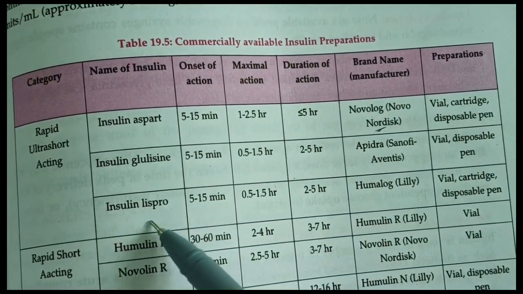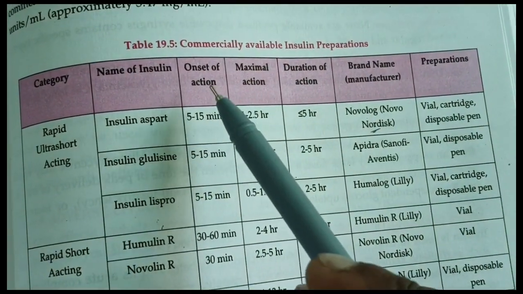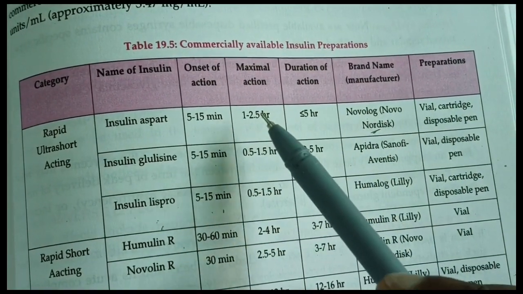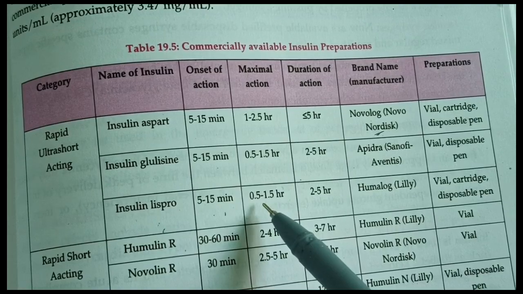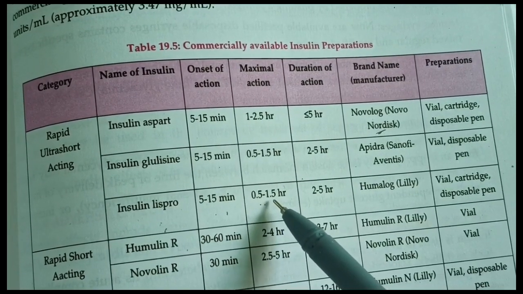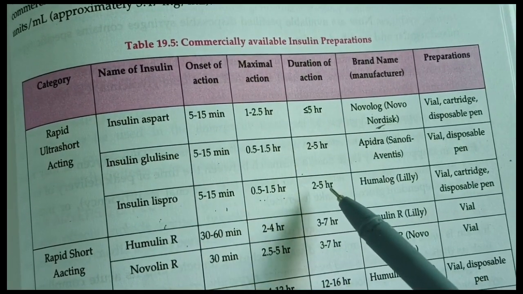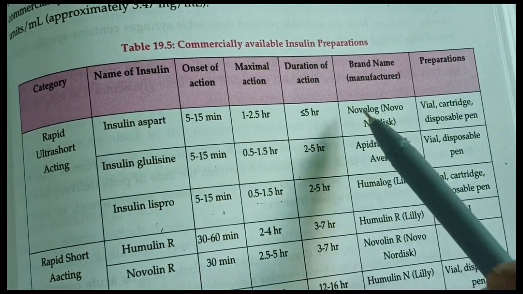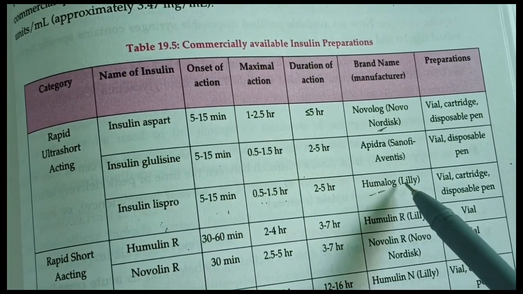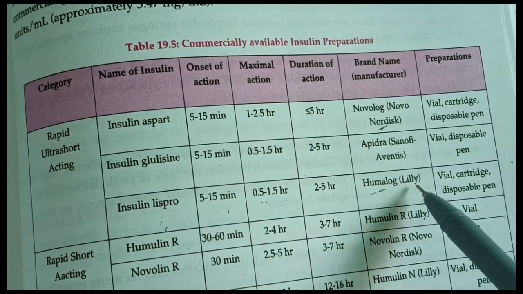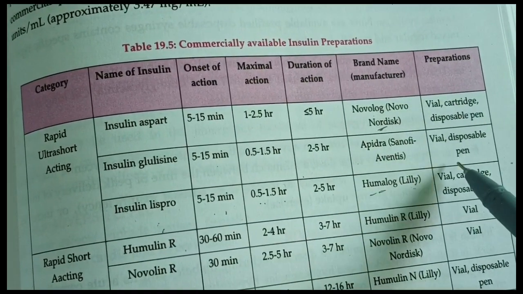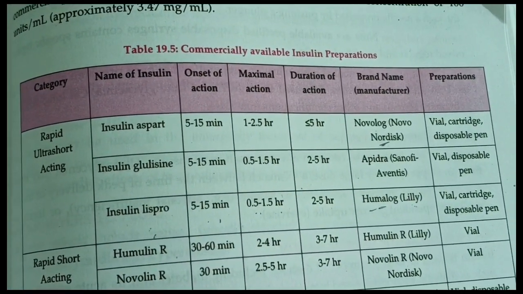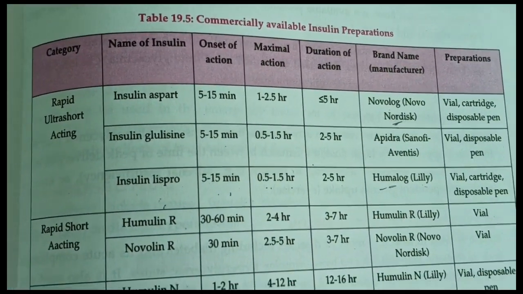Next is insulin Lispro. The onset of action of insulin Lispro is 5 to 15 minutes. Maximum action is obtained in 0.5 to 1.5 hours. Duration of action is 2 to 5 hours. It is available as Humalog and is manufactured by the Lilly company. The preparations can be obtained in vial form, cartridge and disposable pen.